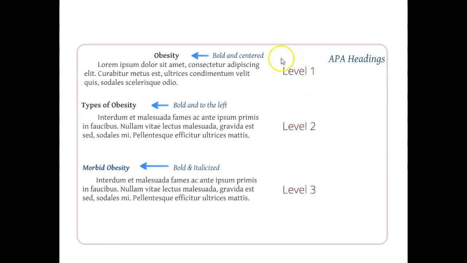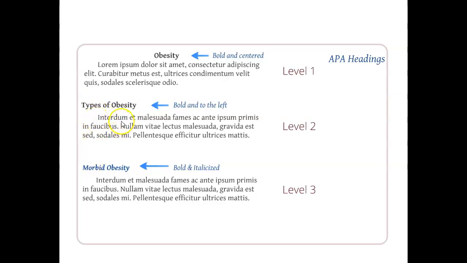There are different rules to help dictate what level heading you're actually looking at. Most papers have a level 1 heading, and a level 1 heading will be centered, it will be bold, and all the major words will be capitalized. Now, if you have a level 2 heading, so you have a subsection of that major section, to indicate to your reader that you have a level 2 heading, what you do is you left align your text. The heading is going to be bold, and you capitalize all the major words, and then your text is going to begin on the next line.